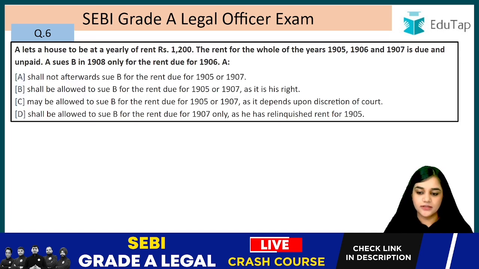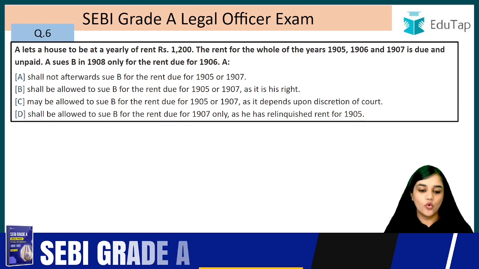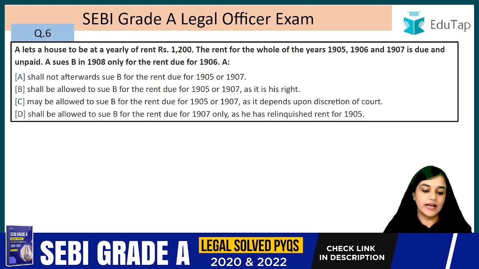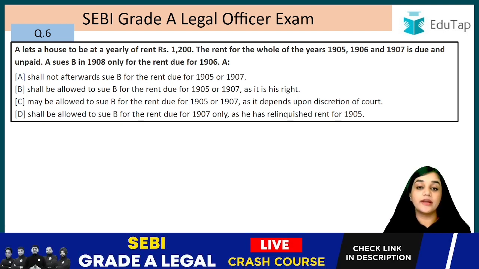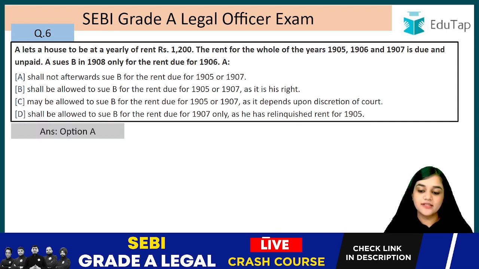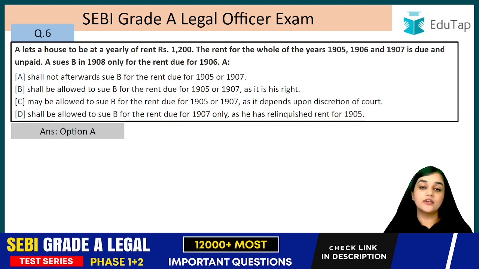Question number 6. A lets a house to B at a yearly rent of rupees 1200. The rent for the whole of the years 1905, 1906 and 1907 is due and unpaid. A sues B in 1908 only for the rent due in 1906. So A, now in this case, shall not be afterwards allowed to sue B for the rents that are due to him in the years 1905 and 1907.